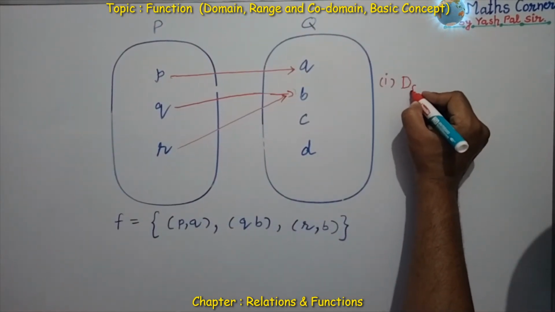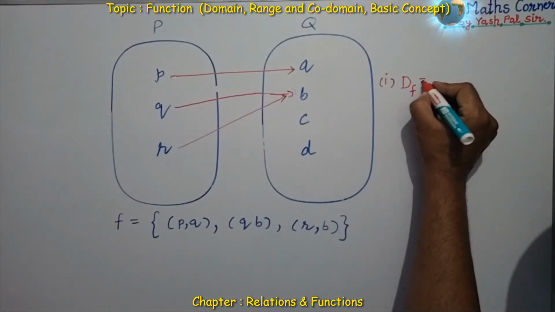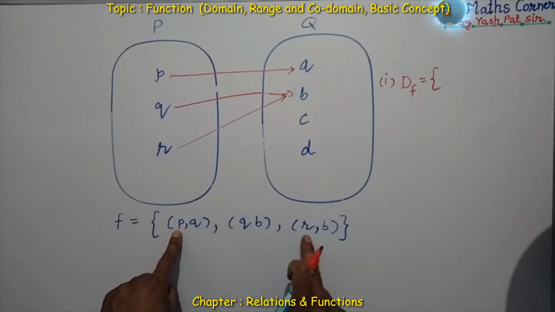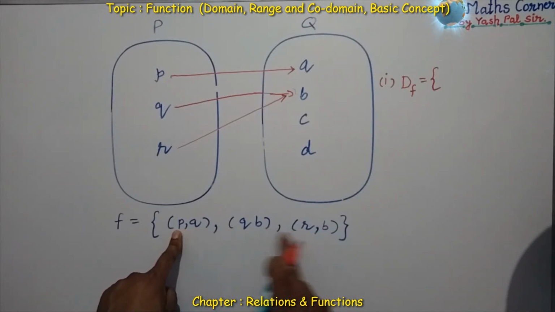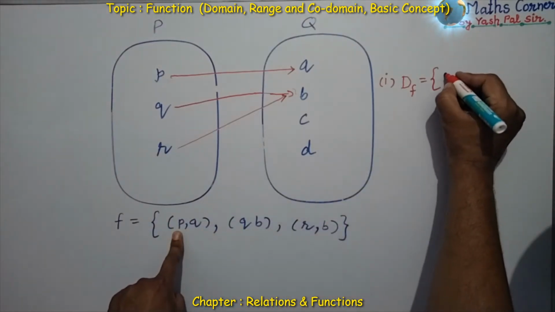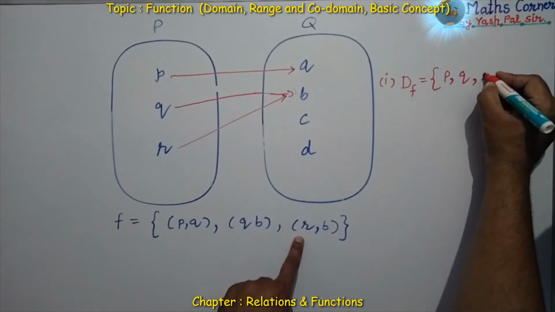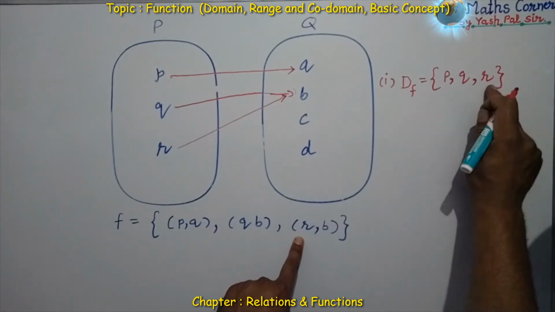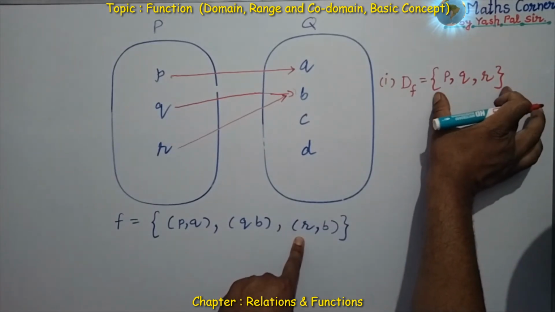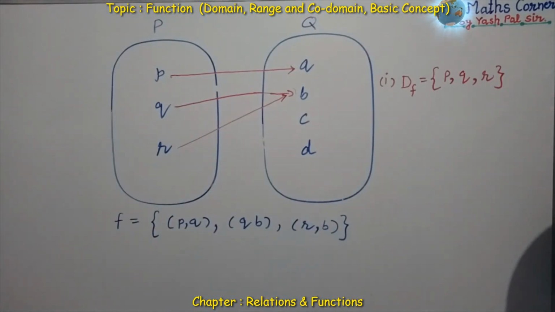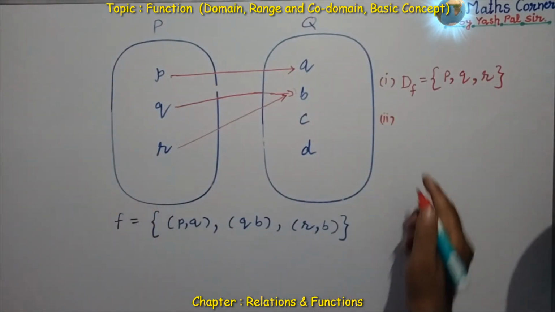Domain of the function, df, in short, we write this way. This is equal to the collection of all first elements of the ordered pairs of the function. They are P, next Q, next R. So these elements together in the form of a set, this collection is called domain of the function.